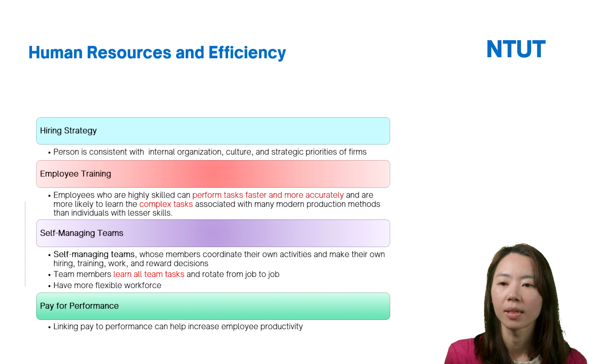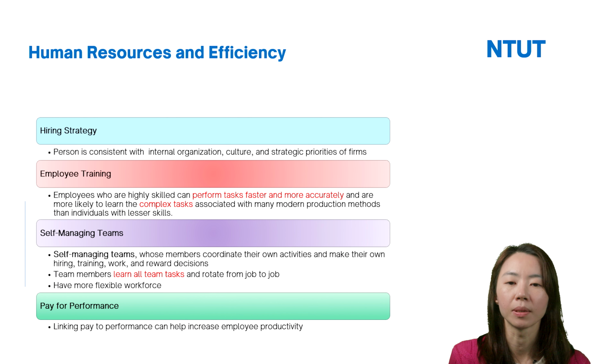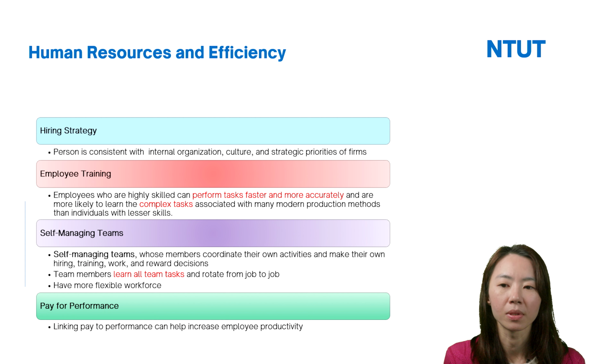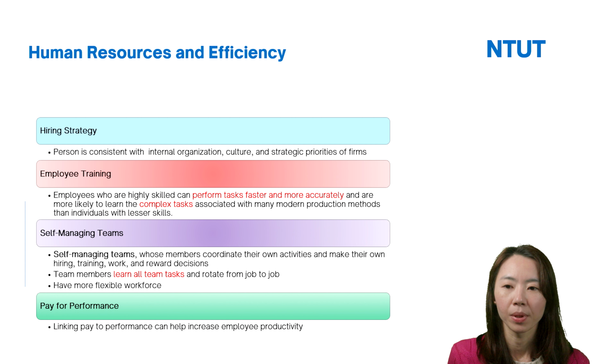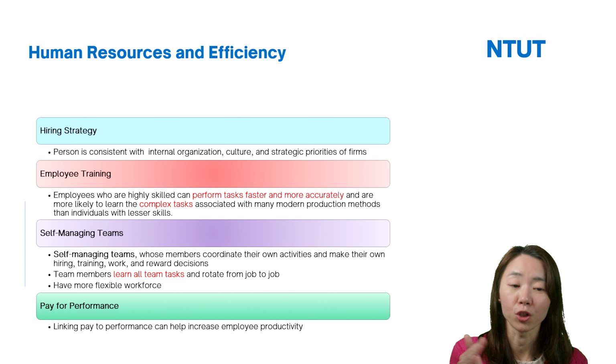And the third is self-managing teams. The characteristic of self-managing teams is that the members coordinate their own activity and make their own hiring, training, work, and reward decisions. In self-managing teams, each team member has to learn all the team tasks and rotate from job to job.